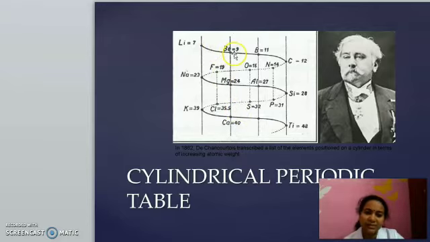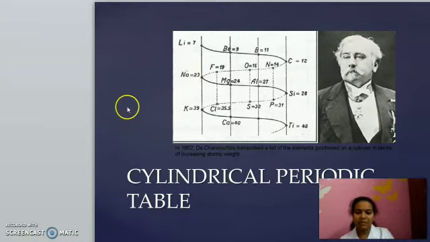But this also didn't get much attention and he couldn't explain about further elements. Only till titanium he explained the properties and he could classify the elements in the cylindrical manner. But further he failed to explain the other properties. So the next model came.